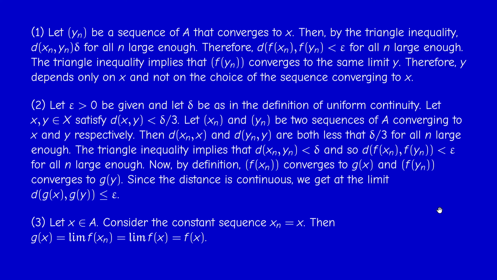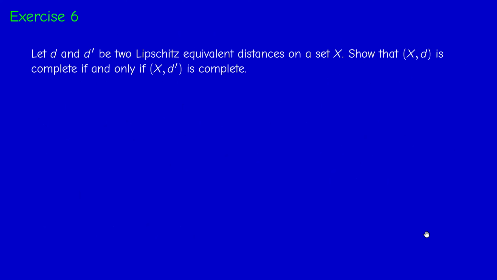Okay. So in particular, if A is dense in X, then we can extend F to the whole space, by density and uniform continuity. This is a very useful result. Okay, so this concludes exercise 5.